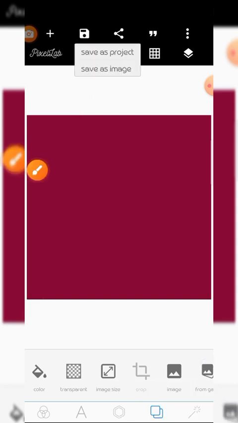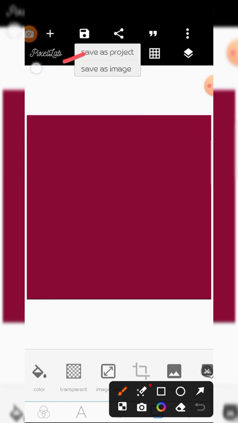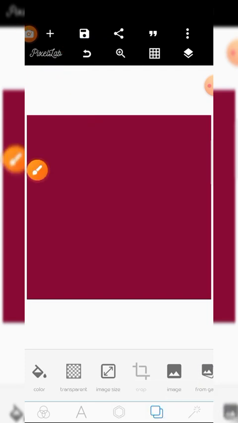We have save as project and save as image. Save as project is for saving your work, so that in case the client wants you to edit it, you save it as a project. When you want to export it as an image, you save it as image. We shall go into detail in our real practical class.